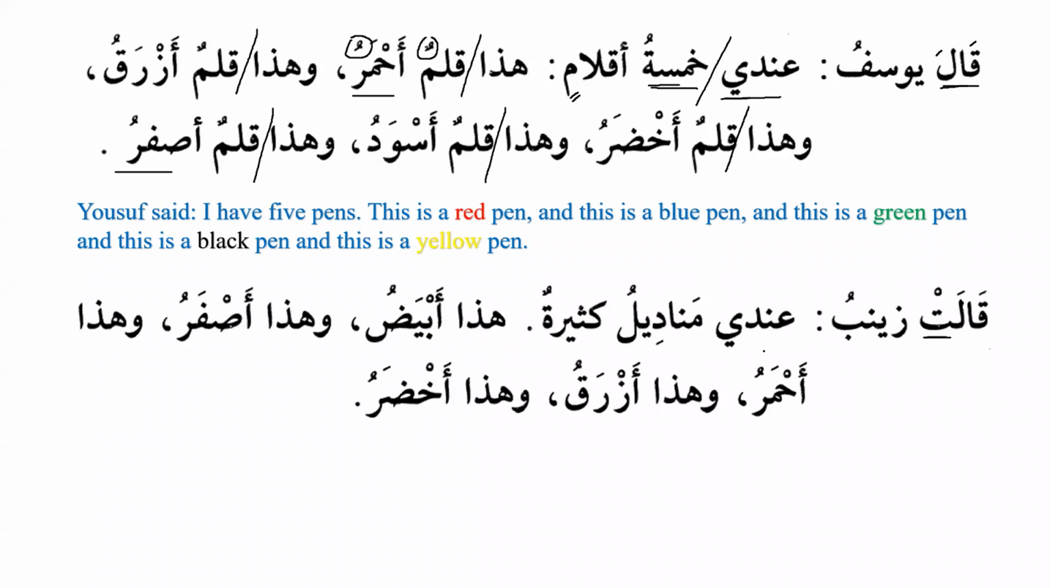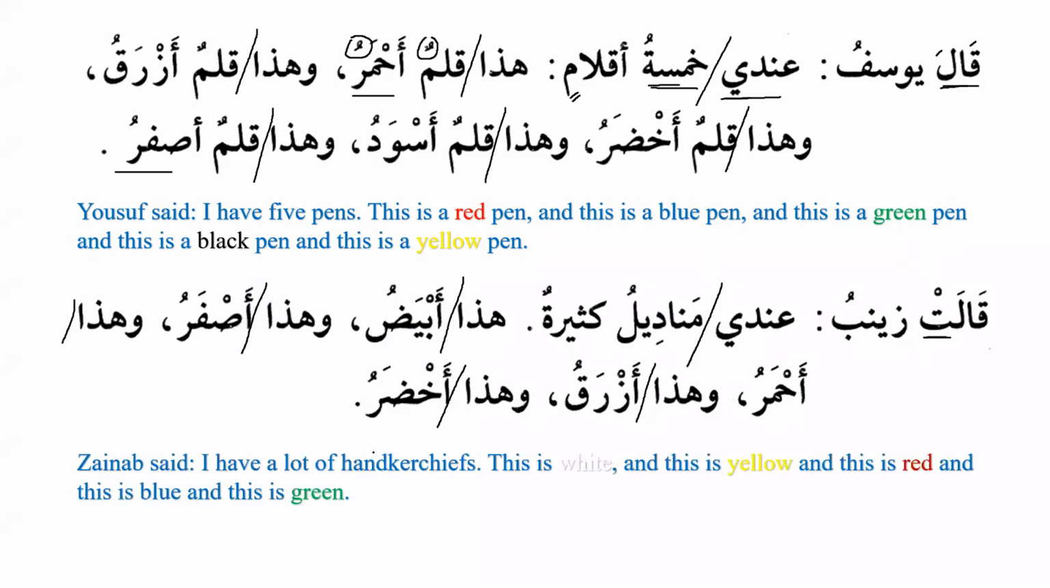Zainab said, Indi manadilu kathiratun. I have a lot of handkerchiefs. Hada abiyadu. This is white. Wahada asfaru. This is yellow. Wahada ahmaru. And this is red. Wahada azraqu. And this is blue. Wahada akhdaru. And this is green. So again, we have the colors: white, yellow, red, blue, and green, and we can see that all of them are mamnu min as-sarf.